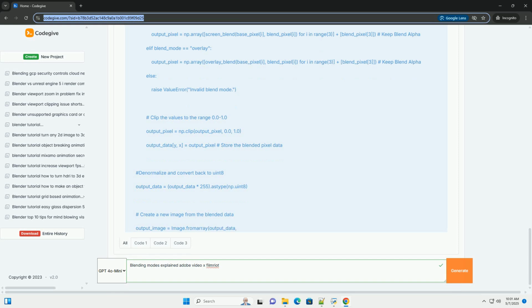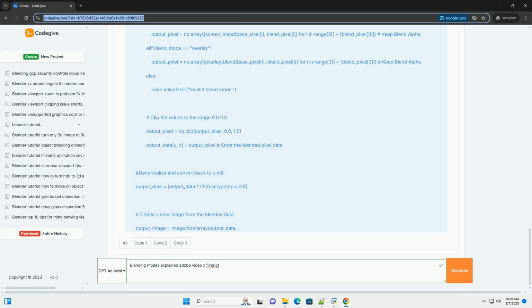Opacity control: the opacity property of a layer directly affects the intensity of the blending mode. Lowering the opacity will reduce the effect of the blending mode. Layer order matters: the order of your layers is critical. The blend layer must be above the base layer, or layers, in the Timeline panel for the blending mode to take effect.